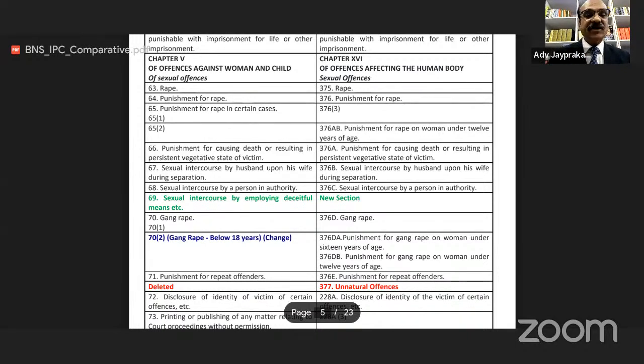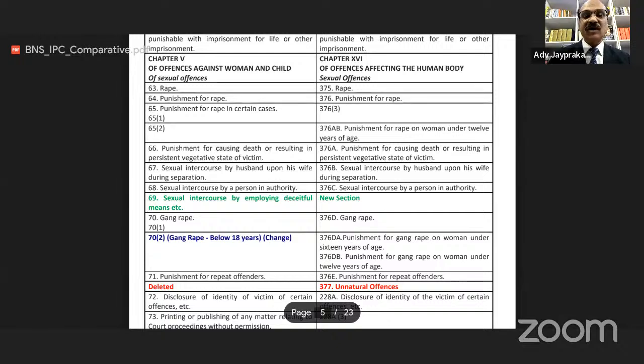Section 68 of BNS, sexual intercourse by a person in authority. Earlier this section was 376(c). This is a new section which is indicated here in green color. BNS section 69, sexual intercourse by employing deceitful means, etc. BNS section 70, gang rape.